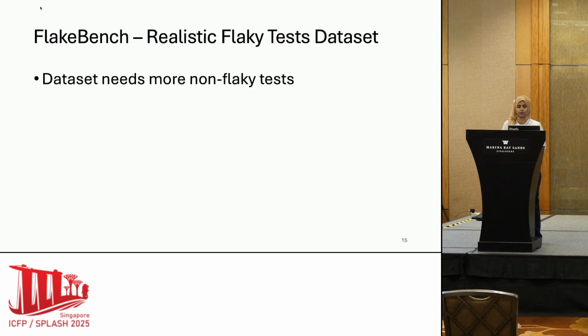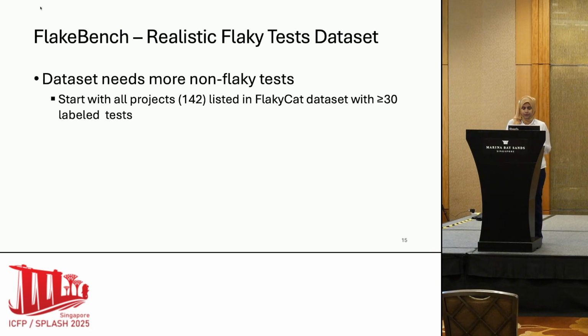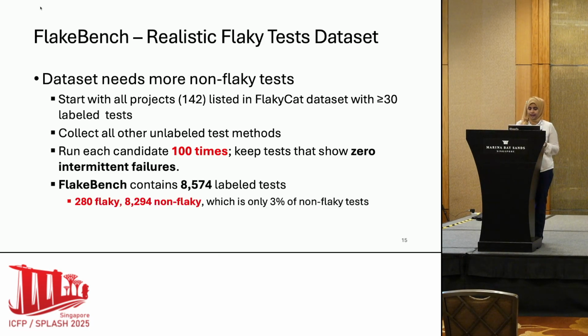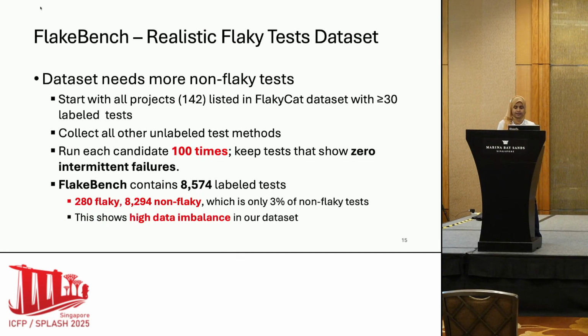Here our main goal is to increase the number of non-flaky tests. So that's why we start with all the projects that the FlakyCat dataset contains, and we collect all the unlabeled test methods. Then we run each of the tests 100 times, and we consider each test as a valid one if we don't find any intermittent failures. And finally, we got 280 flaky tests, which is only 3% of non-flaky tests. And this also indicates that our data is highly imbalanced.